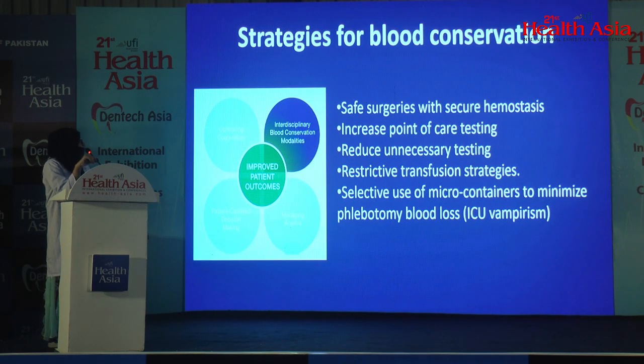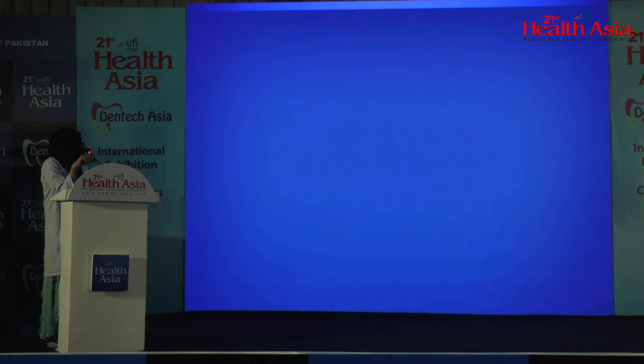Another key concept of PBM, you can say, is blood conservation. I would say restrictive transfusion strategy is very important, which means that the cutoff of hemoglobin is not always HB less than 10. Most of the time it's hemoglobin somewhere around 6, 7, 8, depending upon the clinical condition of the patient. Use selective microcontainers to minimize phlebotomy blood loss, use small tubes which collect a small amount of blood, and reduce unnecessary testing. So these will all help in blood conservation.